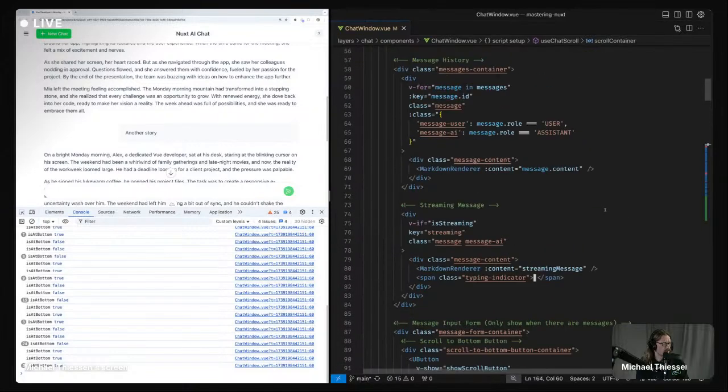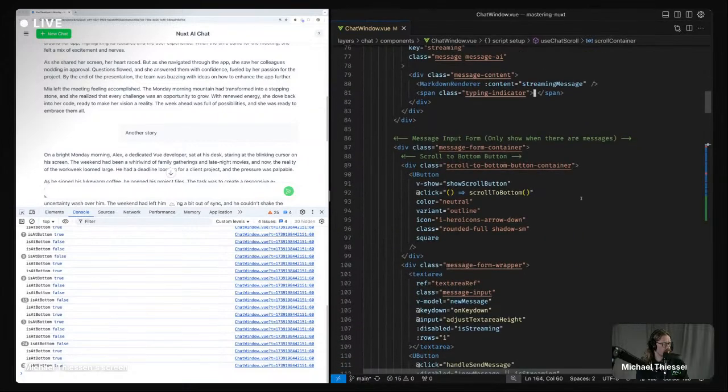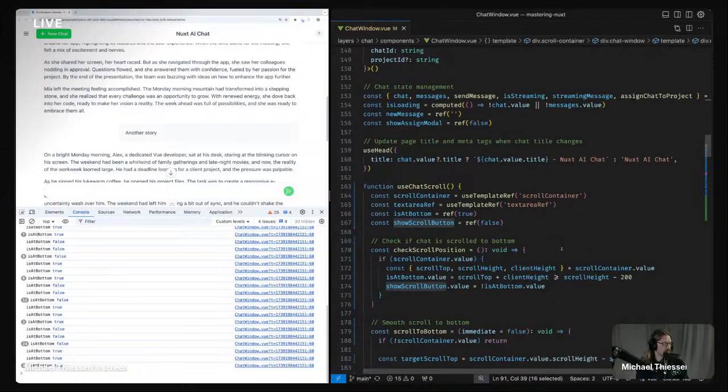Okay, so we've got the button here. So that's show scroll button. The is at bottom should just be this. I don't know why.